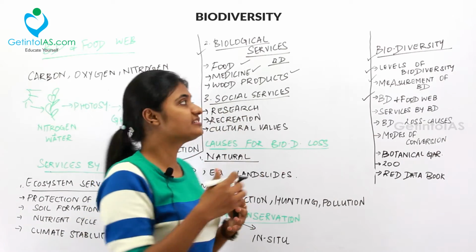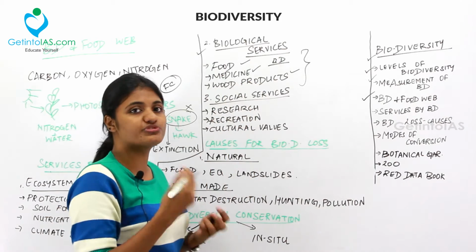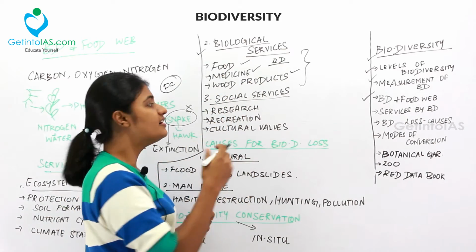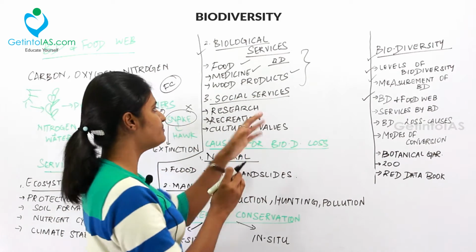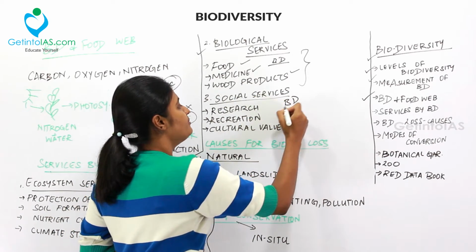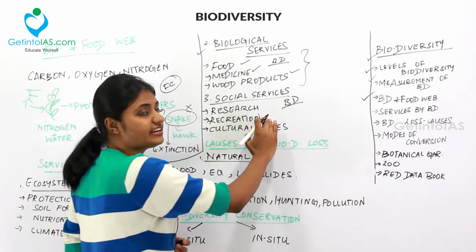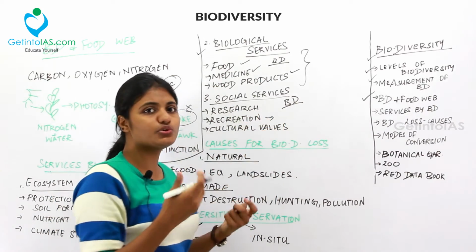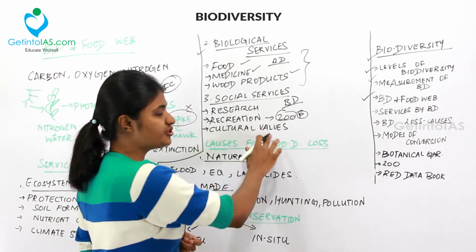And then the wood products that the biodiversity provides us. There are different kinds of woods, right? Like teak, sal. And then the last thing to be noted down is the social services. So, this biodiversity will provide research for educational activities, and then recreation and tourism like zoos, parks and all, and then cultural values.